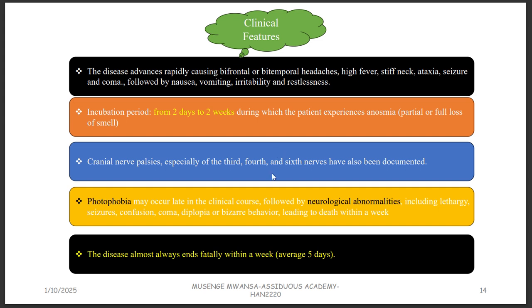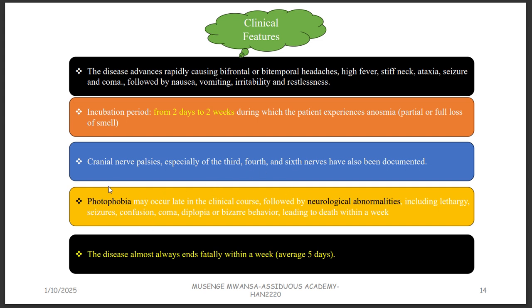A palsy is where the parts that these nerves are supposed to innervate are not controlled. Cranial nerve number three, four, and six control the movement of the eye. These are ocular nerves. So if there is a palsy of these cranial nerves, there is a disturbance in the way they move their eyes, so they can barely do that.